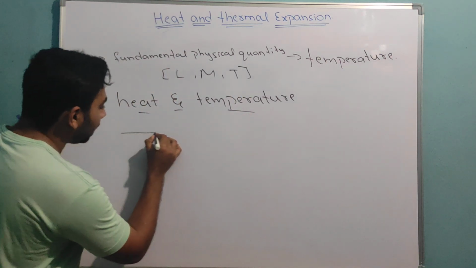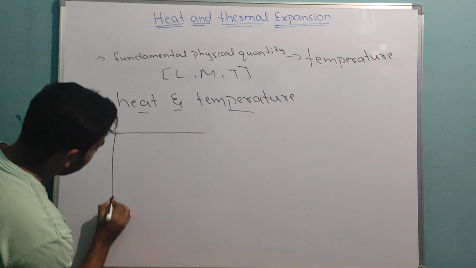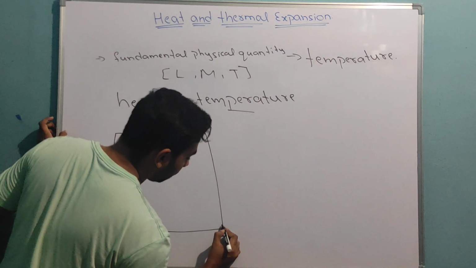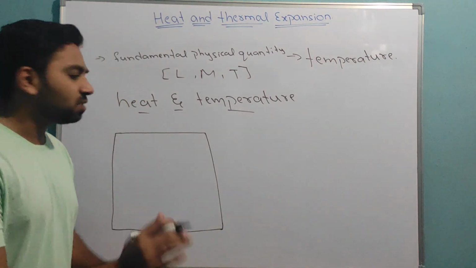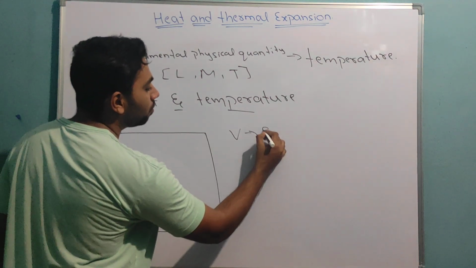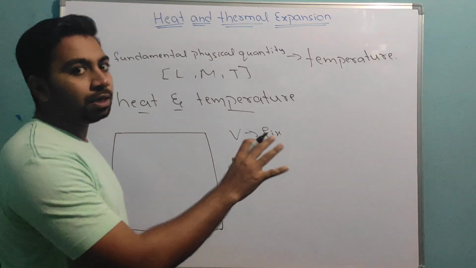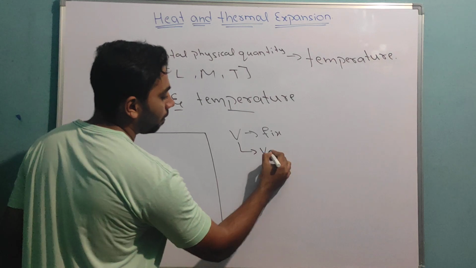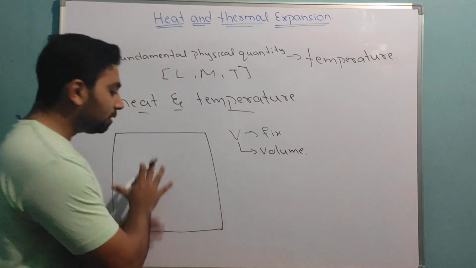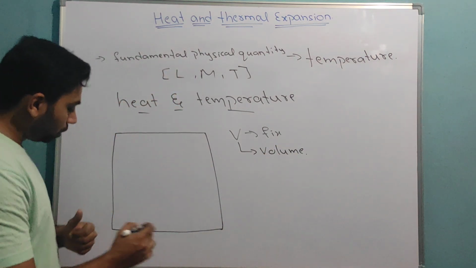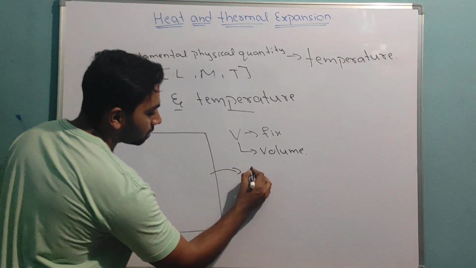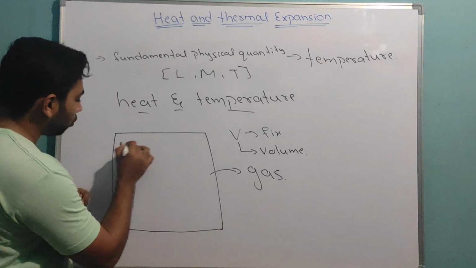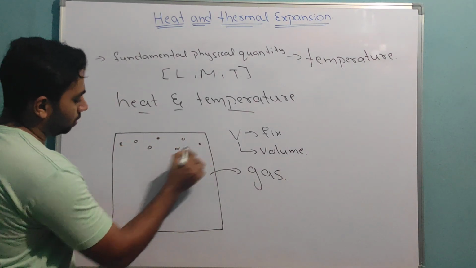See, if I take one small container, it is big. If I take one container like this, the volume is fixed. It is not velocity. V is velocity in kinematics, but here V is volume. Remember this, V is volume. If I take gas inside this, it will have gas molecules like this.